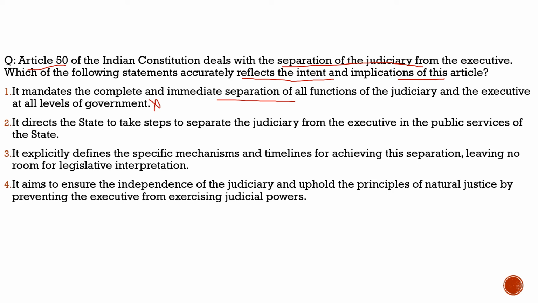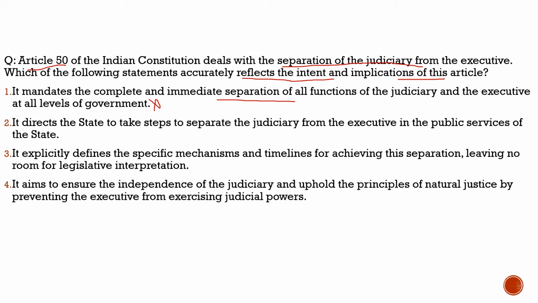Whenever you find extreme statements, there are 90% chances that the statement would be incorrect. Its mandate was not to bring immediate separation of all functions of the judiciary and the executive. It was done in different stages. So with respect to this question, the first statement is incorrect.